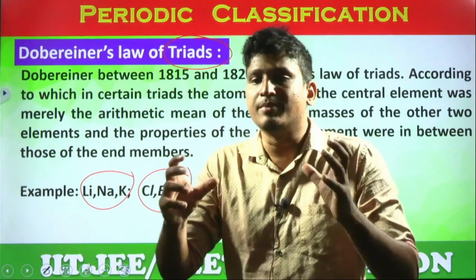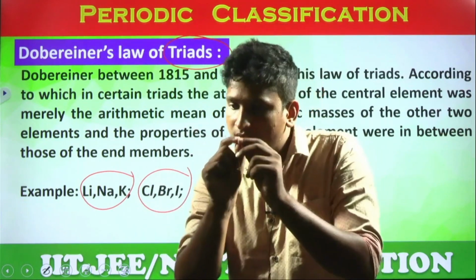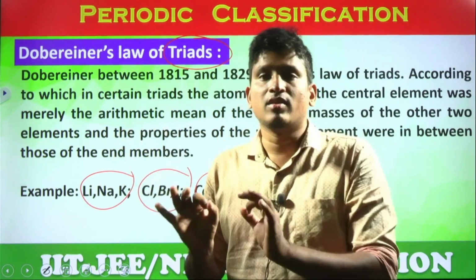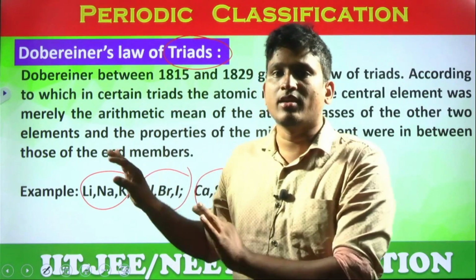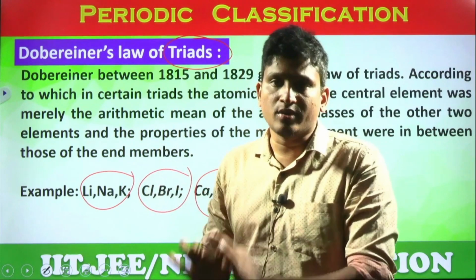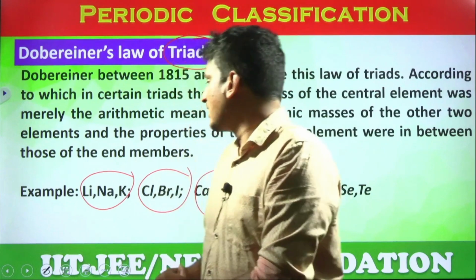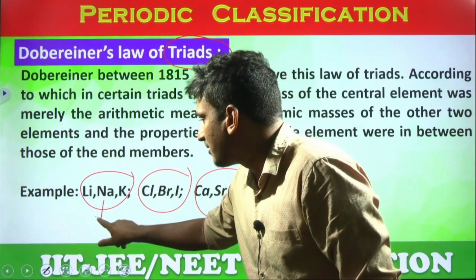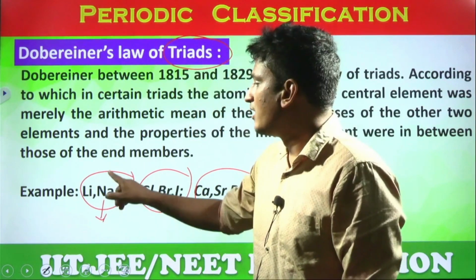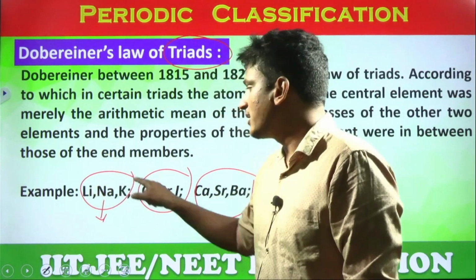Like this, he classified certain triads, and whenever any scientist is classifying the elements, he should give a statement why he classified that way, why only 3 elements, and that is called a law. And here the law is called the law of triads. According to Döbereiner, he states that the atomic mass of the middle element is the average of the atomic masses of the first and third element.